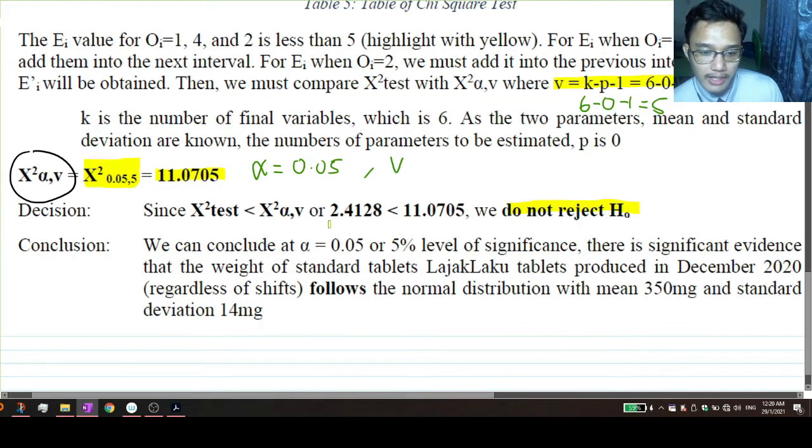We can conclude at 5% level of significance, the weight of standard tablets Lajak Laku tablets produced in December 2020, regardless of shift, follows the normal distribution with mean of 350 milligrams and standard deviation of 40 milligrams.